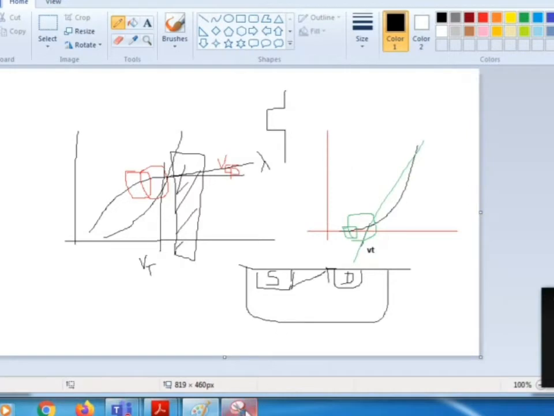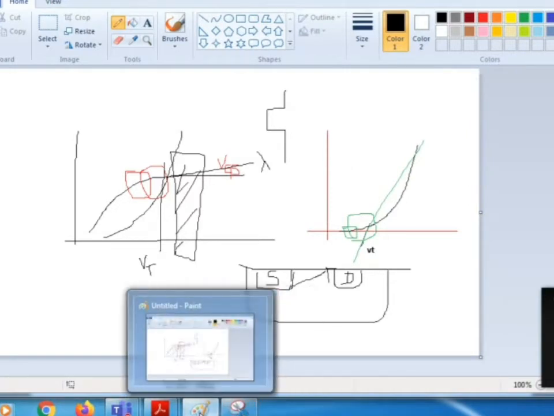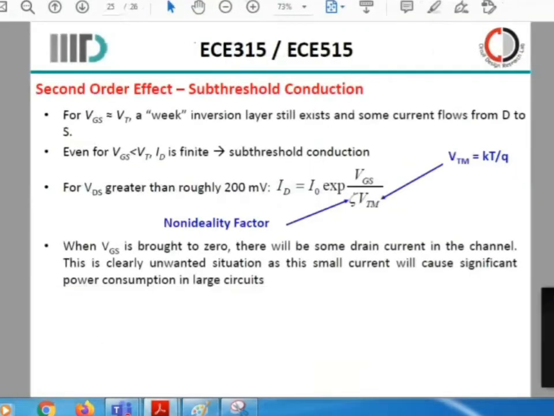This inherent noise is given by KT by Q, where K is the Boltzmann constant, T is the temperature, and Q is the charge present. So taking into consideration the amount of charge present in the channel and the temperature, you will have a noise equivalent value there. This noise equivalent value will affect the VGS voltage that is present, so what is the total effective voltage present. You can treat it as something like an SNR. When you have a signal, you will have noise also present. So in the presence of the noise, the effective signal value will reduce. So this is the effective current reduction due to the subthreshold conduction or due to the noise.